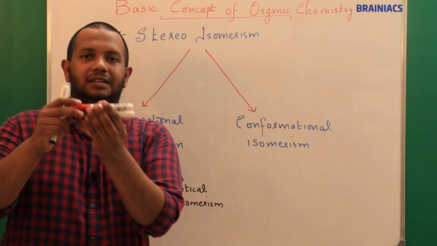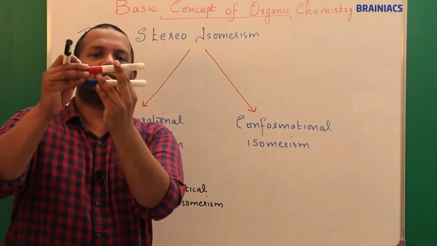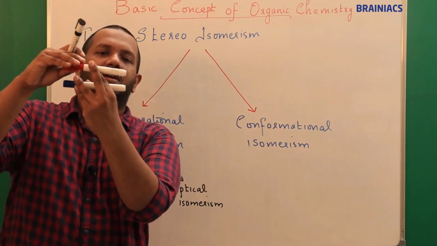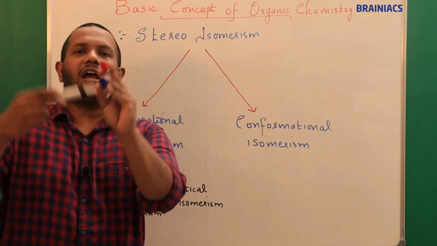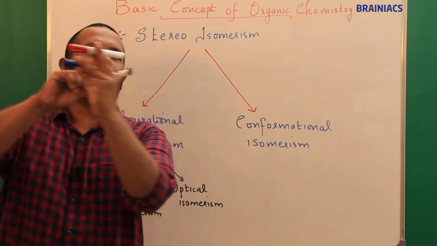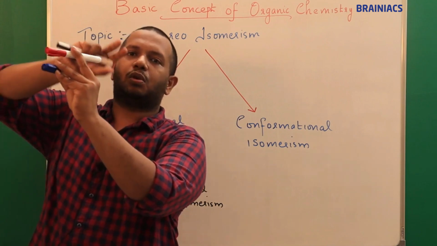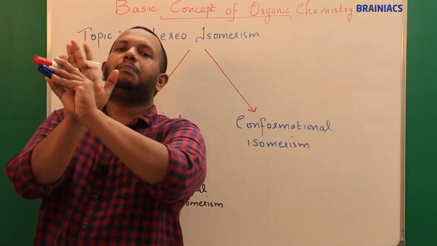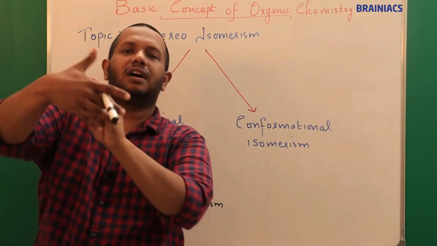So I can compare it like this. If you can see these two pens, consider them as two carbons. You have one carbon here, and you have the other carbon here. Now if I want to rotate this carbon with respect to the other carbon, because of the double bond, I cannot rotate this one.